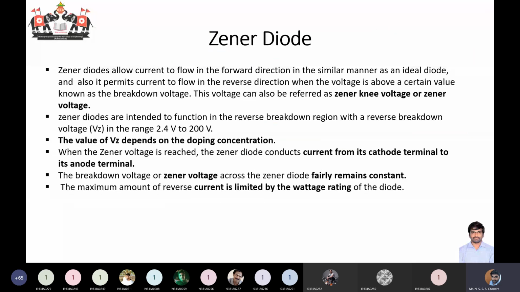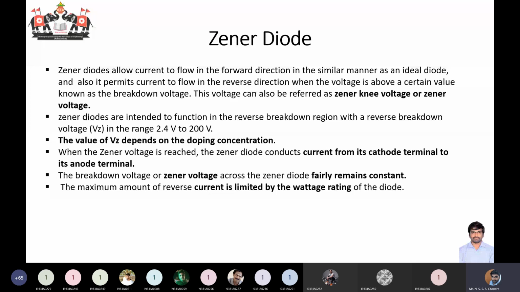Zener diodes can have different voltage ranges. VZ can have a small value like 2.4 volts or a large value like 200 volts. It all depends upon the base material you are taking, the doping concentrations and all those things.